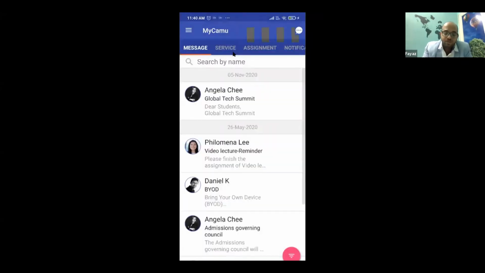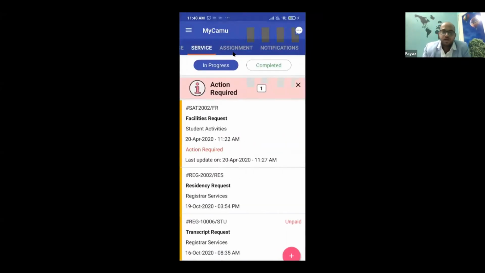Now there's one important feature which is newly brought in and which has been used across by all our existing institutions. We call this digital services. Students can use digital services to request anything from an ID card to a transcript using the mobile itself.